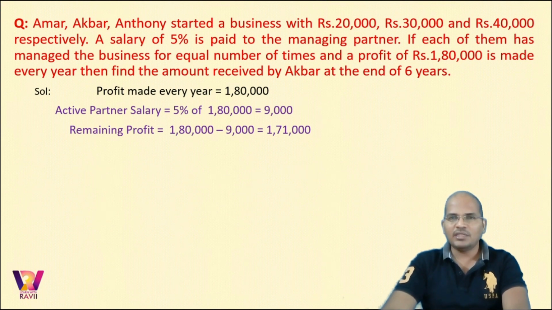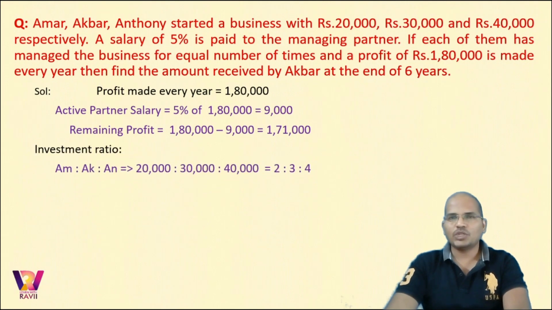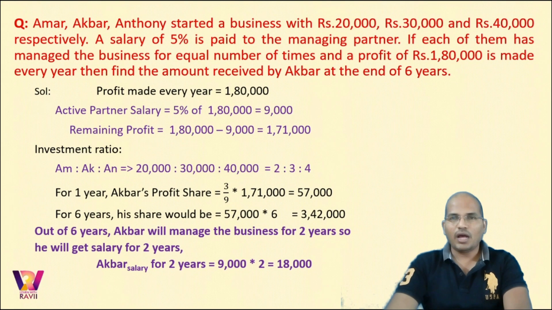Now you need to divide this 1,71,000 among Amar, Akbar, Anthony in the ratio of their investments. So the investment ratio is 2 is to 3 is to 4. So we got Akbar's profit as 3 parts out of 9: 2 parts for Amar, 3 parts for Akbar, 4 parts for Anthony.